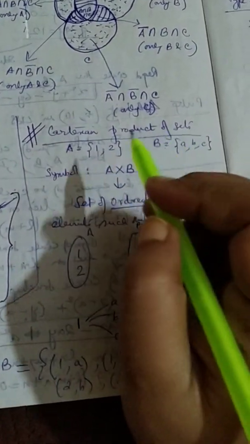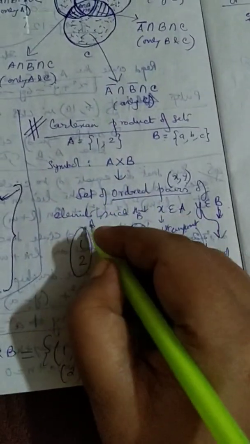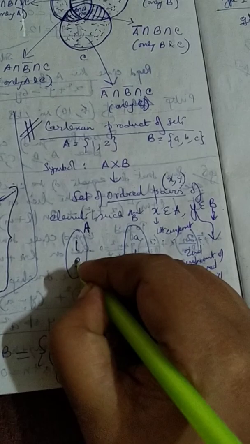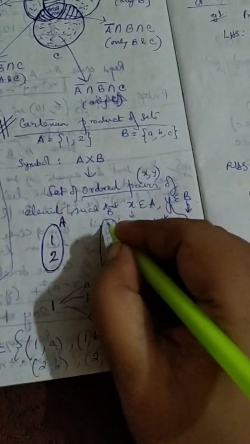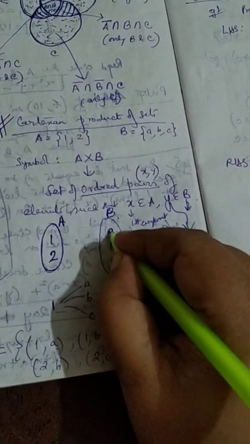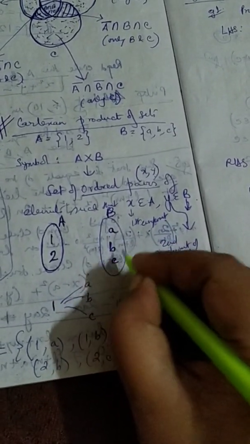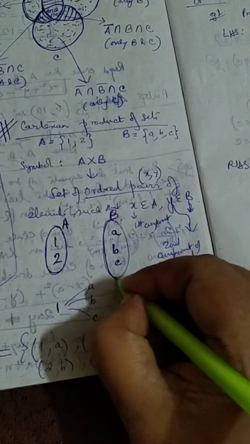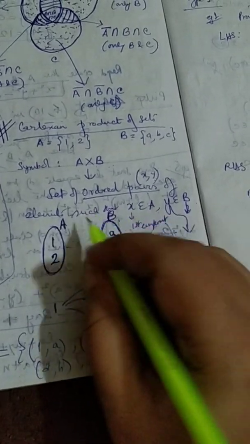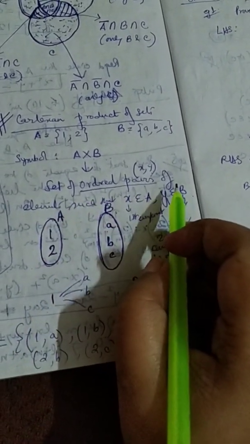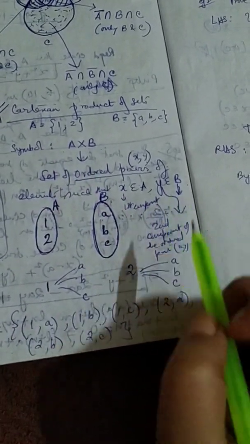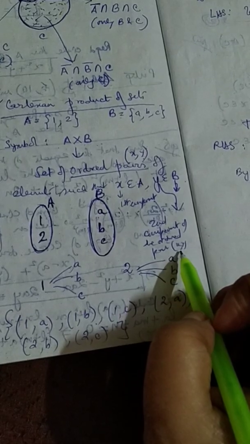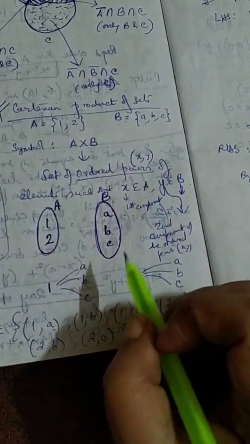So if I represent it in the form of diagrams, this is the set A, suppose, which is constituted of the elements 1 and 2. And this is the set B, suppose, which is constituted of the elements a, b and c. So when we want to find A cross B, the definition is: it is the set of ordered pairs such that the first component x belongs to the first set and the second component belongs to the second set in the pair that we are writing.